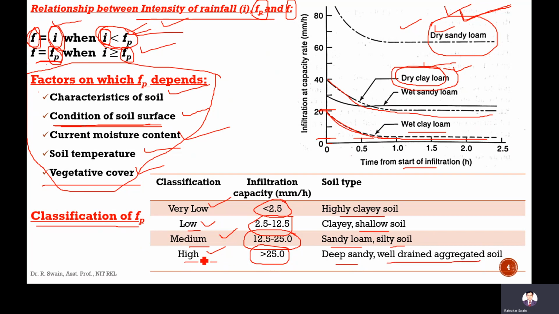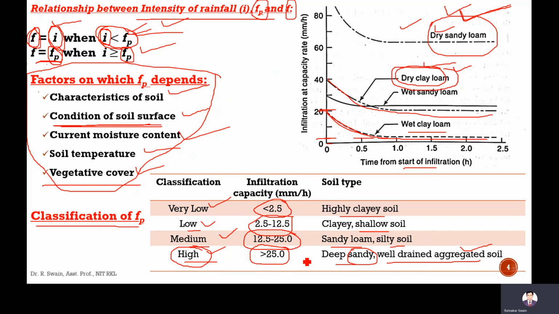Well-drained aggregated soil means water can be drained away easily. That's why, like in sandy soil, this soil can absorb more water since it can be drained away easily. That's why for sandy soil, the infiltration capacity is called high infiltration capacity, which is more than 25.